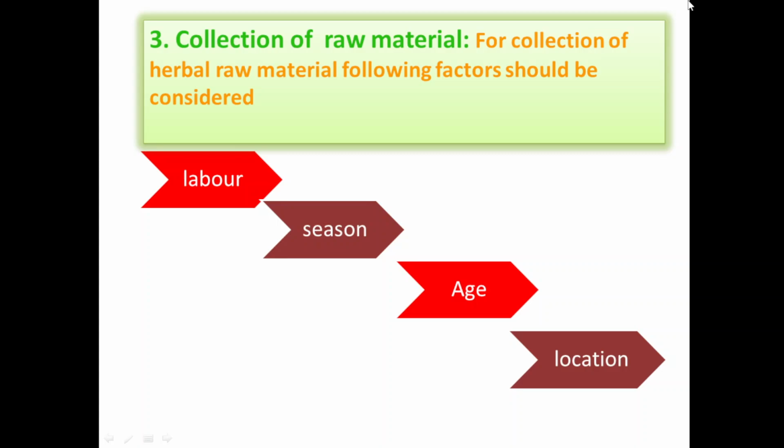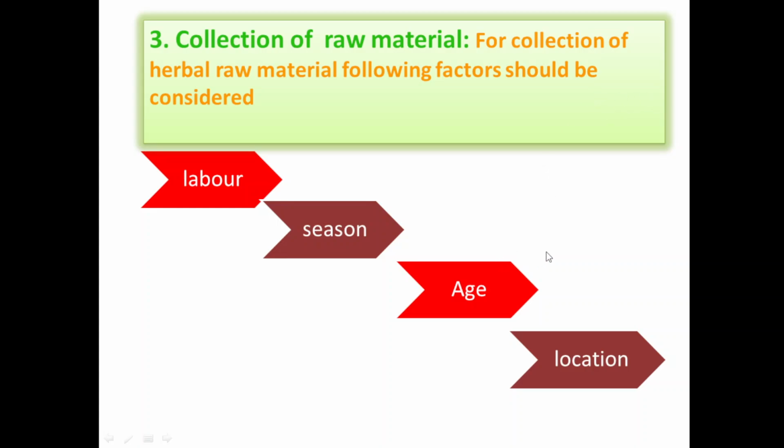Age, generally in case of digitalis leaves or aloe vera leaves, after two years of cultivation these are collected for herbal formulation as a herbal raw material, because at that time they are healthier and give higher concentration of active constituent. For that reason, age of the plant is also important.